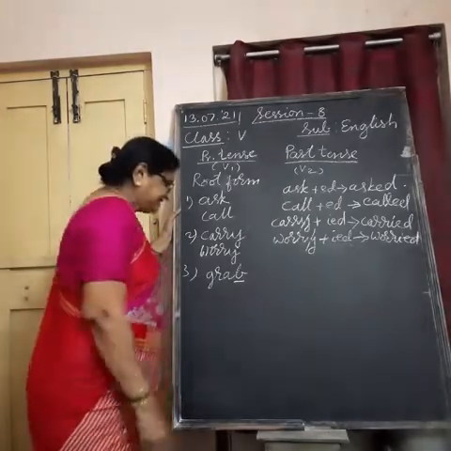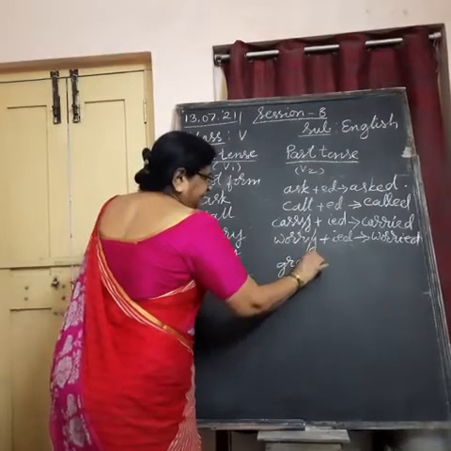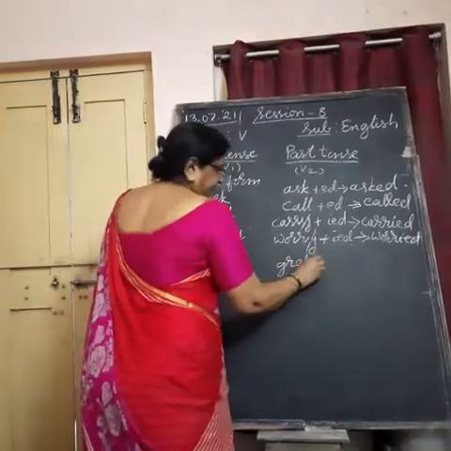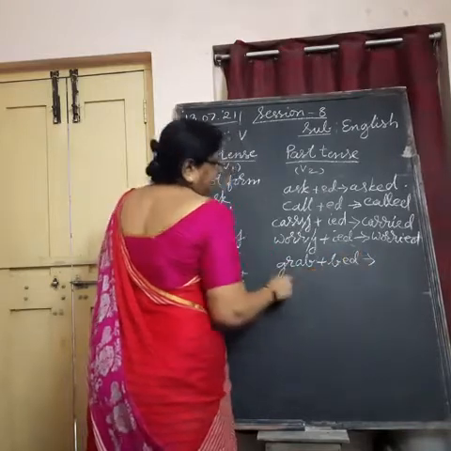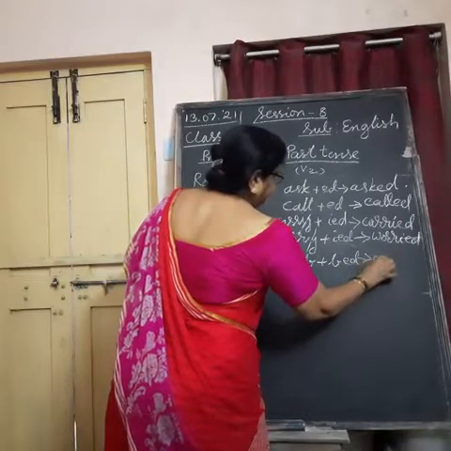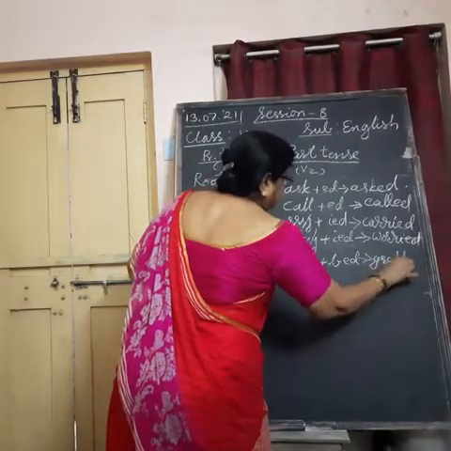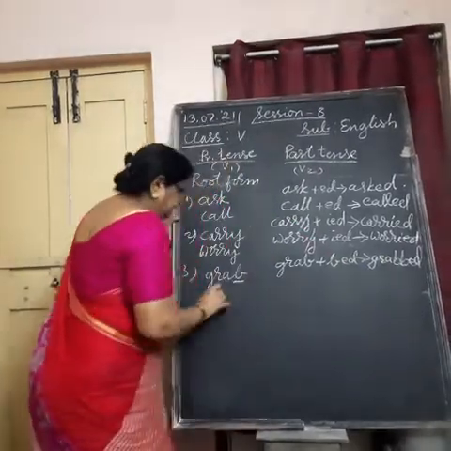Understand? In such case, what we do? We add one more last letter to it, and then add ed. How does it become? It becomes grabbed. Double B. Understand? Beg.